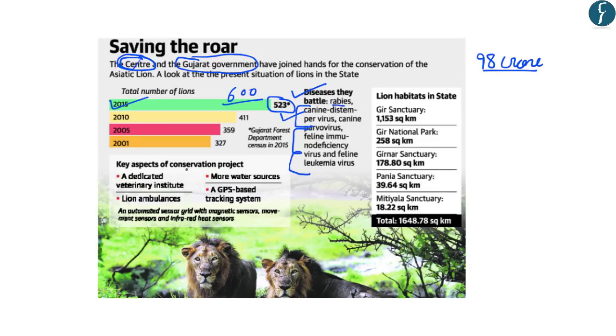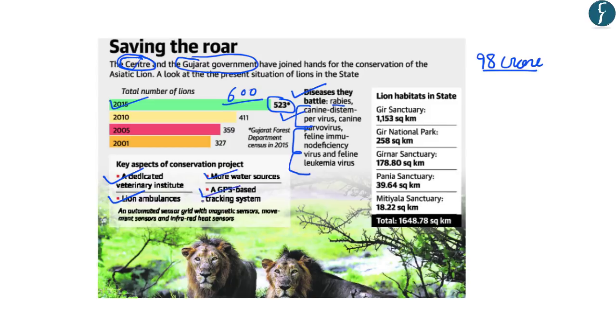Now, what are the key aspects of this conservation plan? So the key aspects of this conservation plan include a dedicated veterinary institute. So this will study about various diseases that affect the lions of Gujarat. Secondly, it has provisions for more water sources in the Gir National Park, so that during the summer season, when there is a scarcity of water, the life of lions does not get impacted. Thirdly, this has provisions of providing lion ambulances, so that the ill or the sick lions could be transported to a veterinary center. And fourthly, it also has provisions for a GPS-based tracking system of all the lions in the